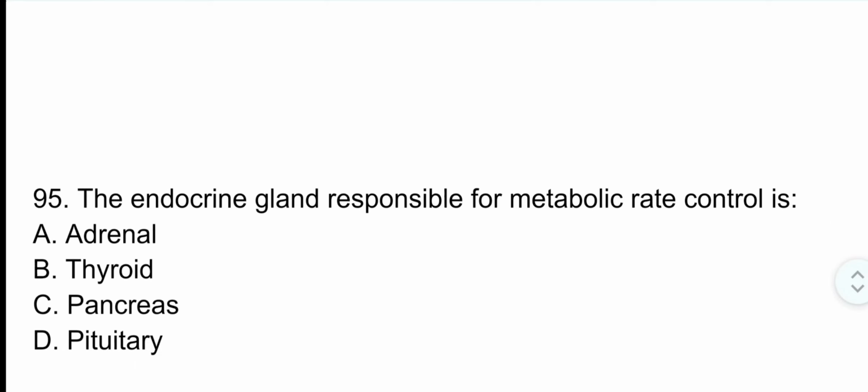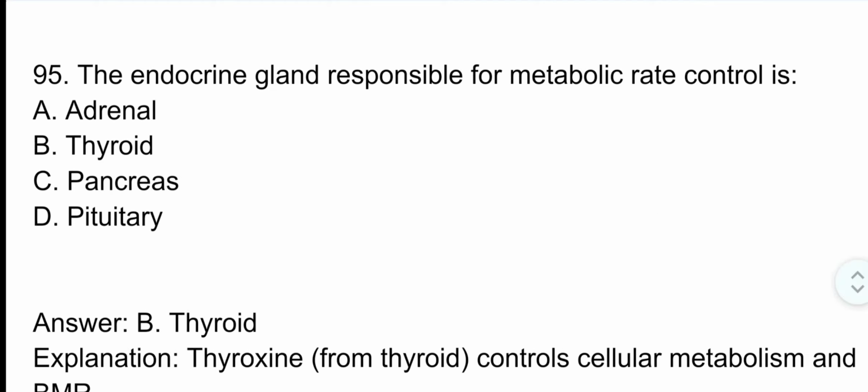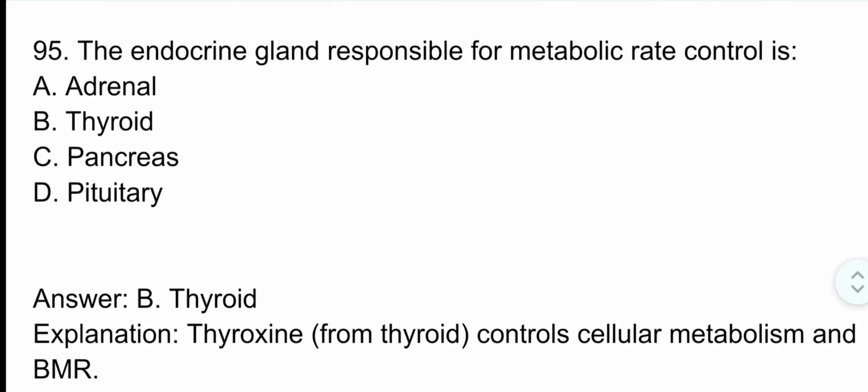Question number 95. The endocrine gland responsible for metabolic rate control is. The correct option is option B. Thyroid gland. Thyroxine from the thyroid controls cellular metabolism and basal metabolic rate.